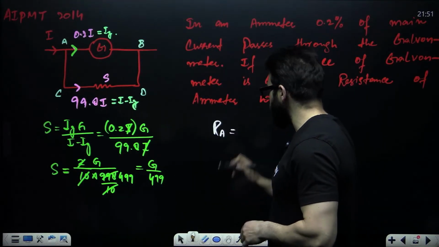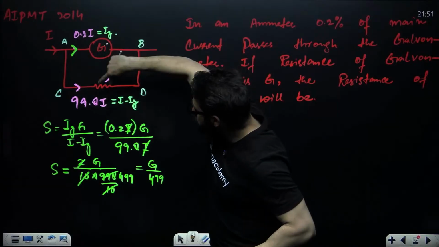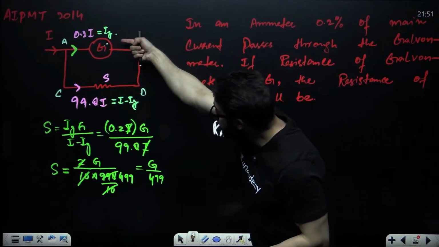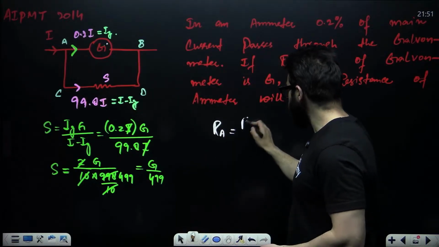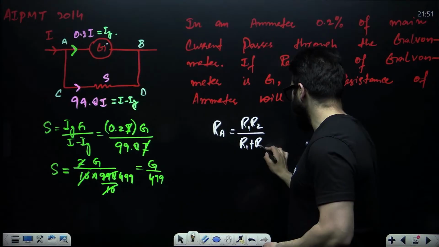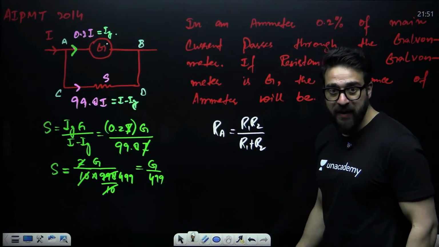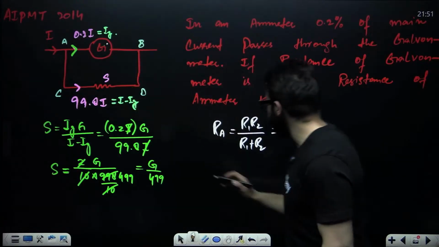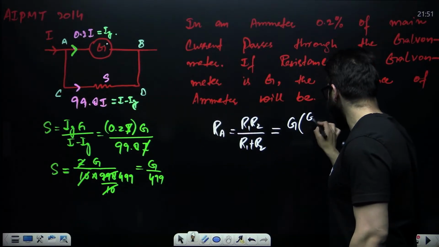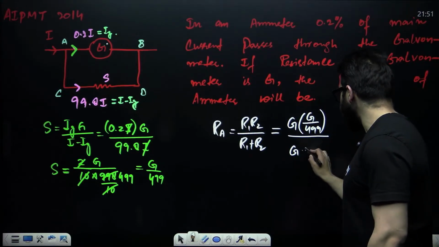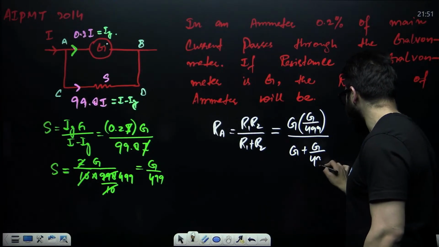Resistance of ammeter will be this resistance, you know this. How do we find the resistance when two resistors are in parallel? R1 R2 upon R1 plus R2. This is how we find the equivalent resistance in a parallel combination. Now R1 is this resistance, R2 is this resistance, that is G into G divided by 499 upon G plus G divided by 499.